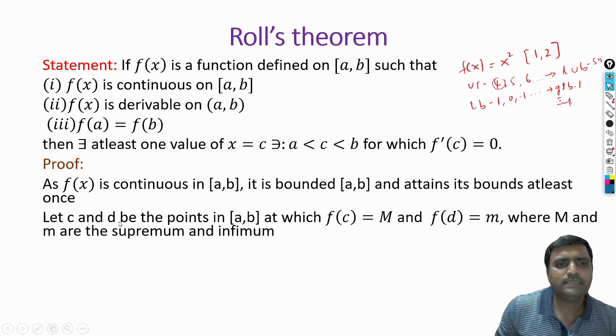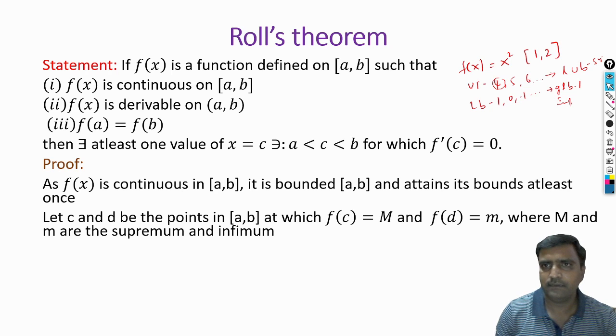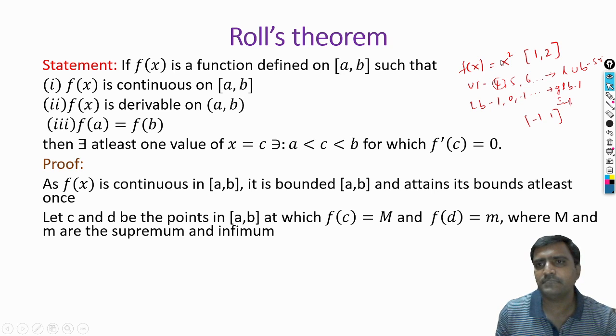Yes, let c and d be the points in a, b, the values in between a and b. When we substitute c, we get the supremum. When we substitute d in place of x, we get the infimum. So don't think that the boundary points become the supremum and infimum. Suppose the function f of x is defined in between -1 to +1. Don't think that by giving -1 to x we get the infimum. No, by giving -1 we can't get the infimum value.